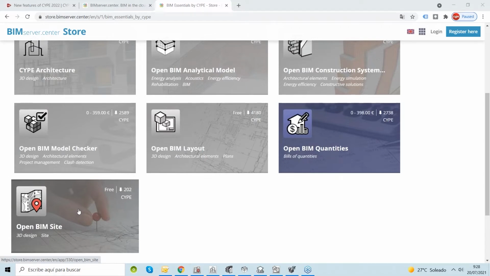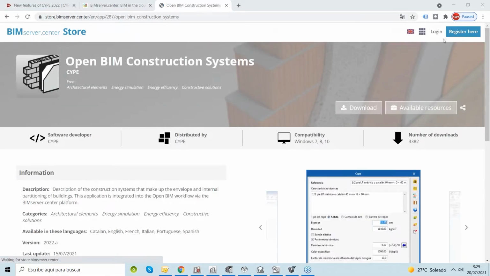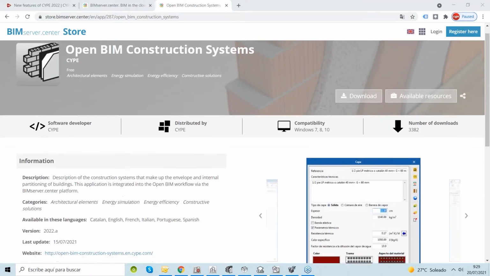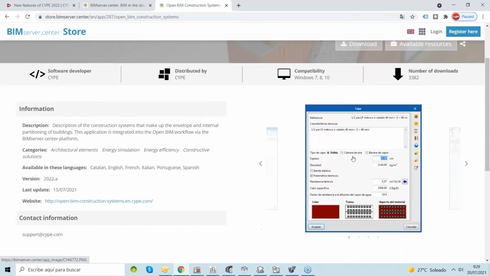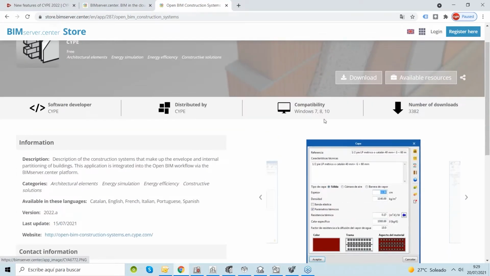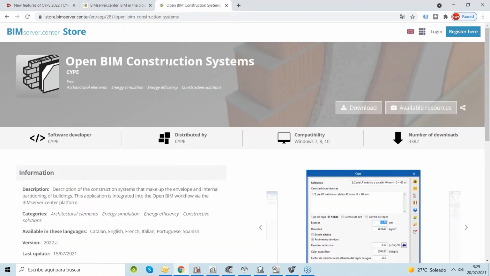We created our terrain, open BIM site, then our geometrical, our main model of CYPE Architecture, including the walls. The main information that was added with this software is related to the thermal and acoustic parameters, the thermal and acoustic information. Okay, why should we add this kind of information in our model?